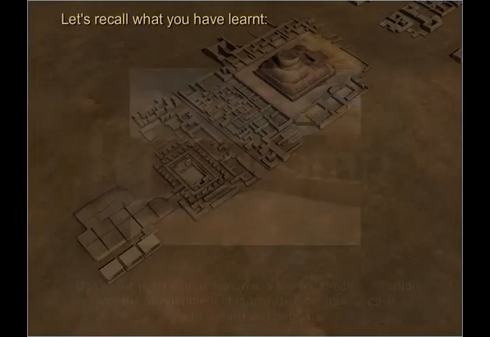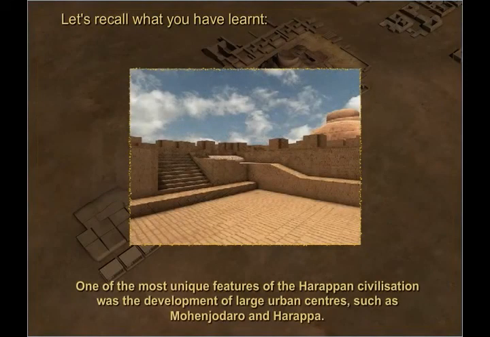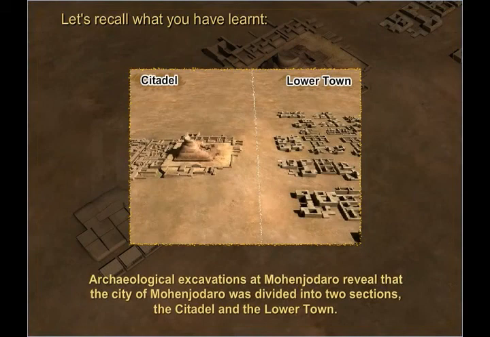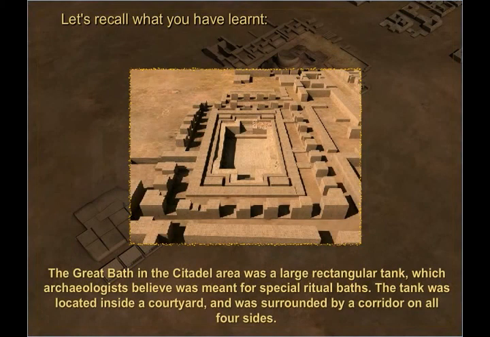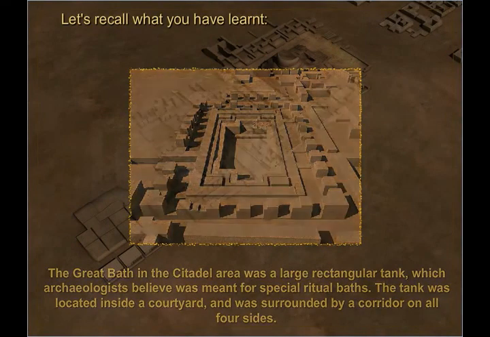Let's recall what you've learned. One of the most unique features of the Harappan civilization was the development of large urban centers such as Mohenjo-daro and Harappa. Archaeological excavations at Mohenjo-daro reveal that the city was divided into two sections, the citadel and the lower town. The warehouse in the citadel area was a massive structure. The Great Bath in the citadel area was a large rectangular tank which archaeologists believe was meant for special ritual baths. The tank was located inside a courtyard and was surrounded by a corridor on all four sides.